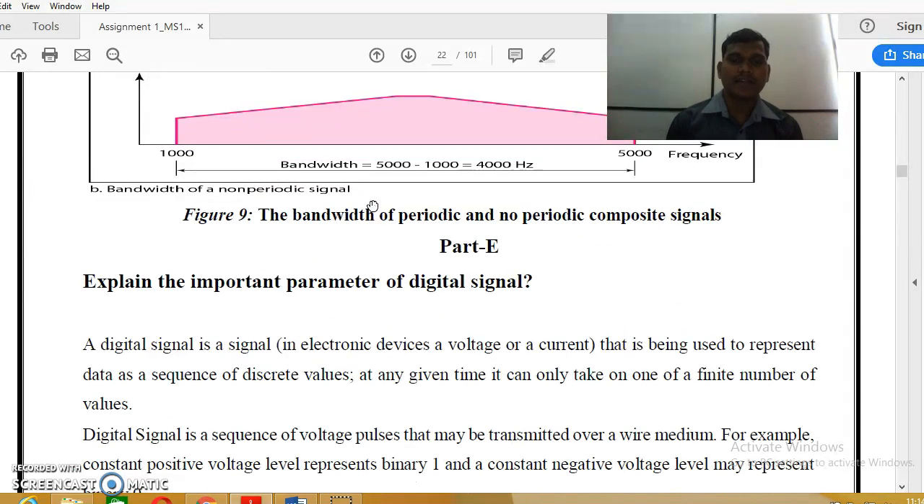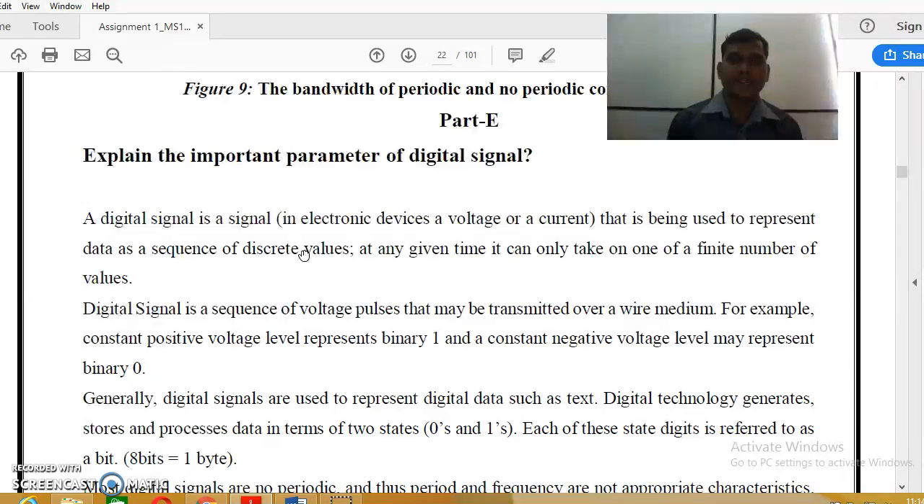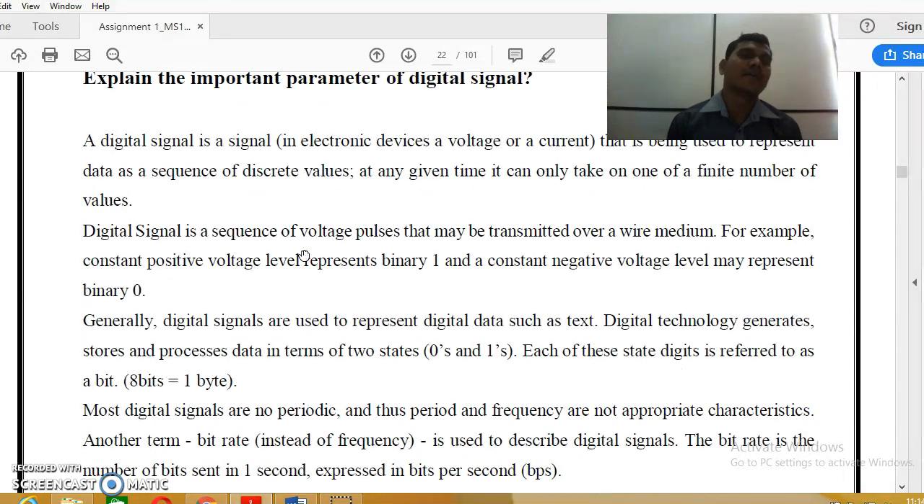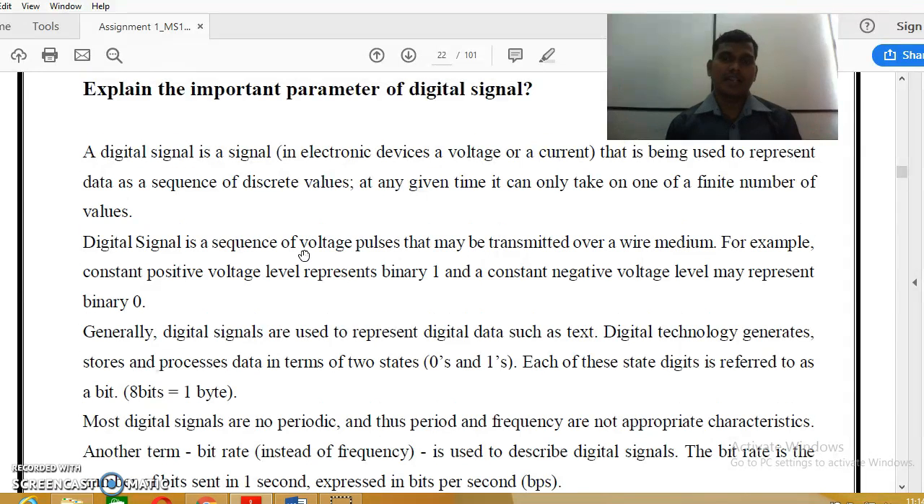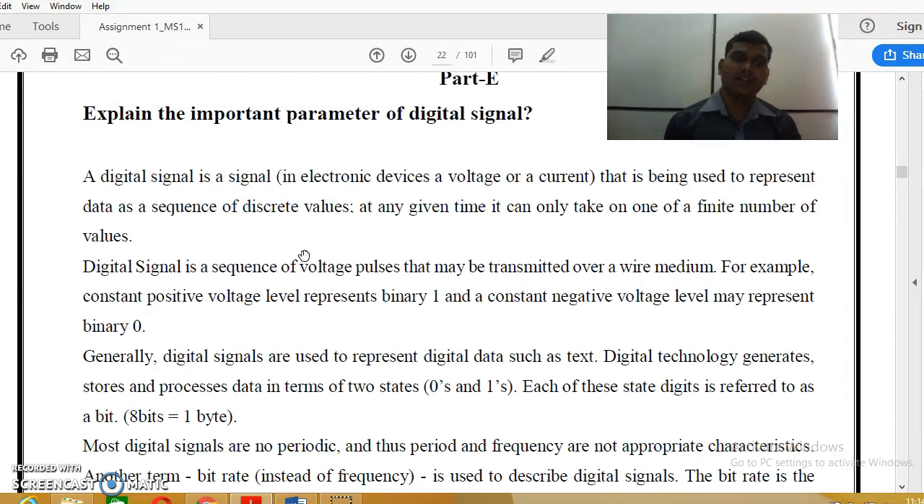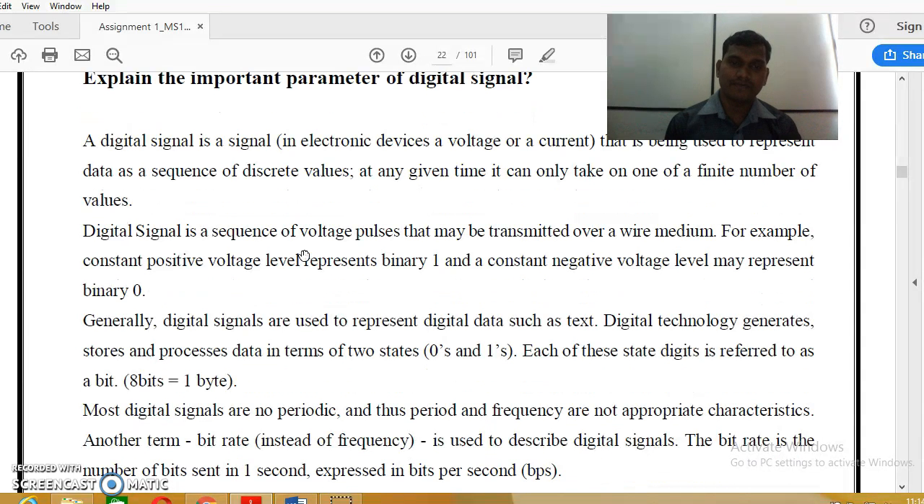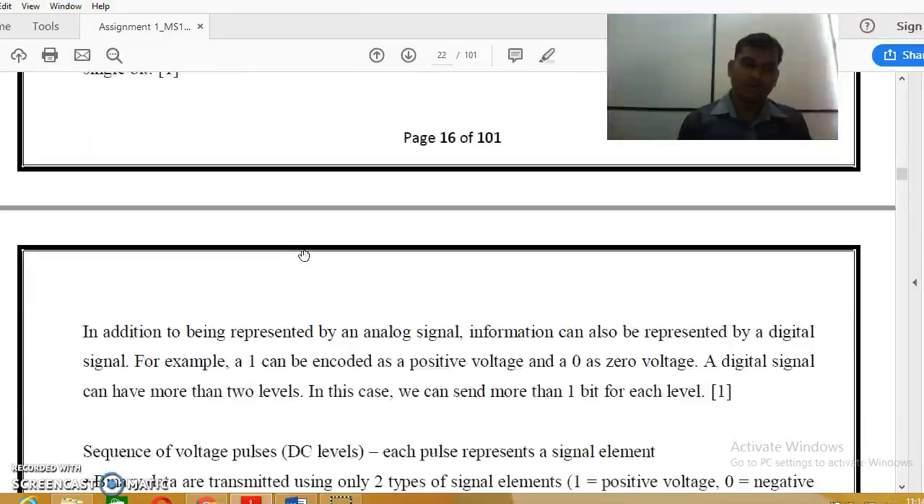Right? Next part is to explain the important parameters of digital signal. A digital signal is a signal that is used to represent data as a sequence of discrete values. At any given time it can only take one of a finite number of values. A digital signal is a sequence of voltage pulses that may be transmitted over a wire medium. For example, a constant positive voltage level may represent binary 1 and a constant negative voltage level may represent binary 0. Right?